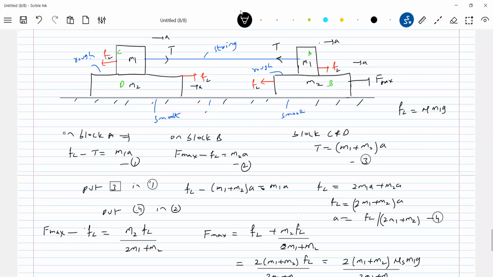Why can't we equate block B and block D, because they are moving with the same acceleration? See, I think there's common sense, nothing else. This is like a system, no? You can work on it. These two, B and D, are not connected, no? How can you say that? Okay, sir. Yes, sir.